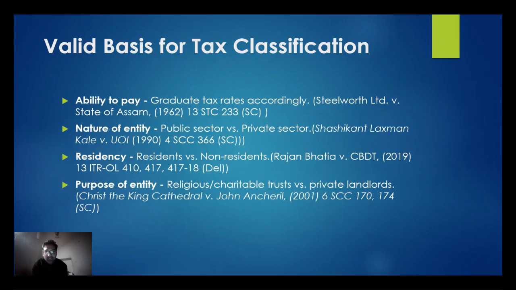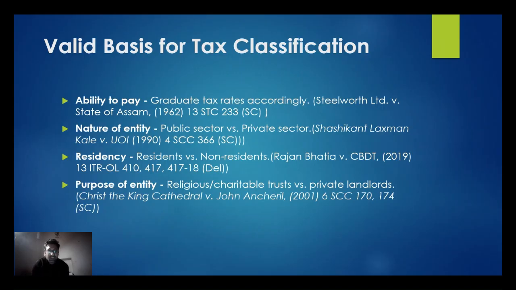So, valid basis for taxation: the ability to pay, how much I am earning. That means if I am earning 100 rupees and I am capable of paying 1 rupee or 2 rupees or 5 rupees as a tax, graduated tax rates accordingly. So tax rates are decided on the ability to pay and the nature of the entity. The public sector or private sector can be taxed differently.